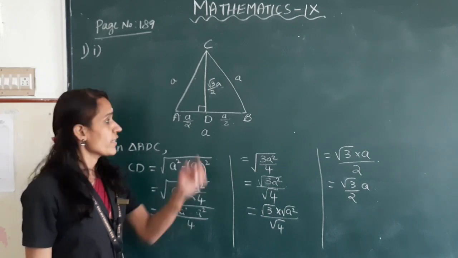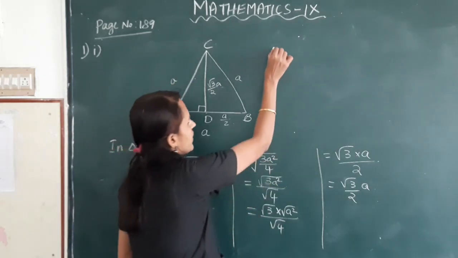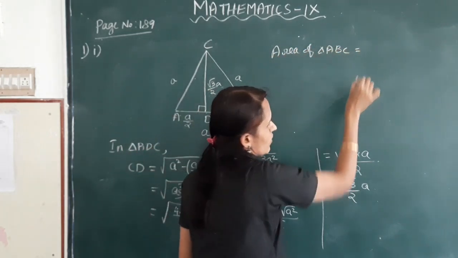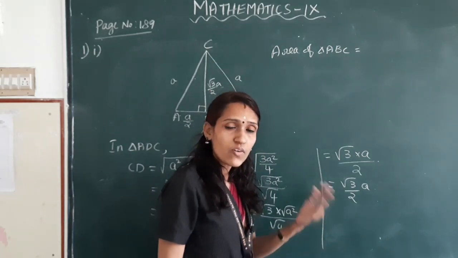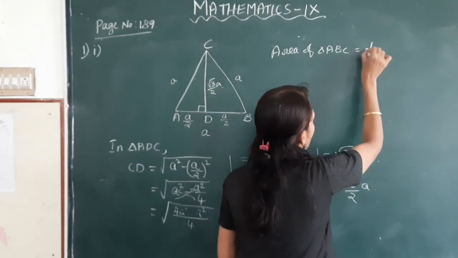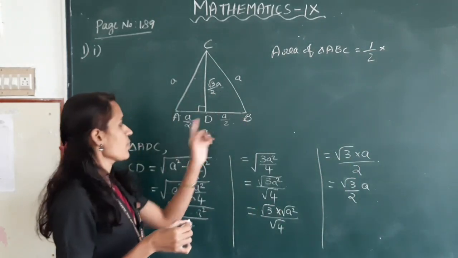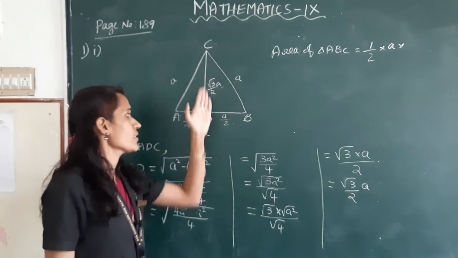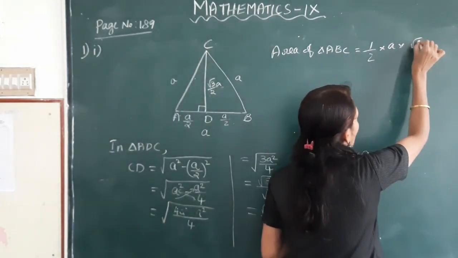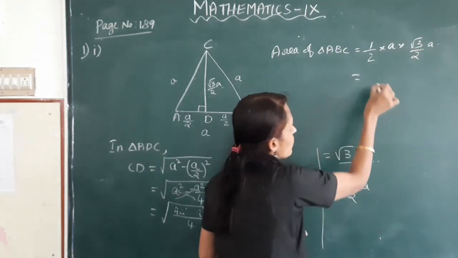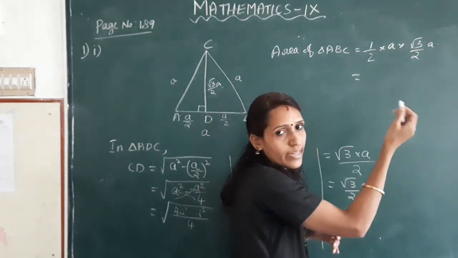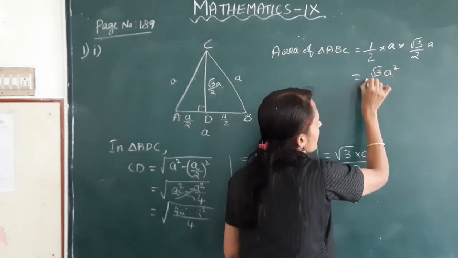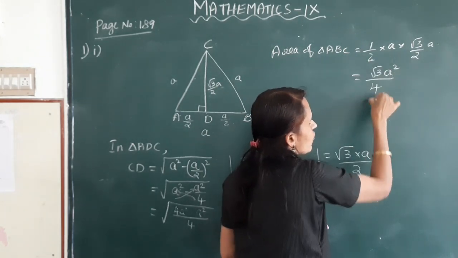Next, we have to find out the area of this triangle. So, area of triangle ABC is equal to, how we have to find out? Half into base into height. Okay, so here half into base is what? a into altitude or height, that is here height is root 3 by 2 a. This is equal to a into a square, 1 into root 3 divided by 2 into 2, 4.